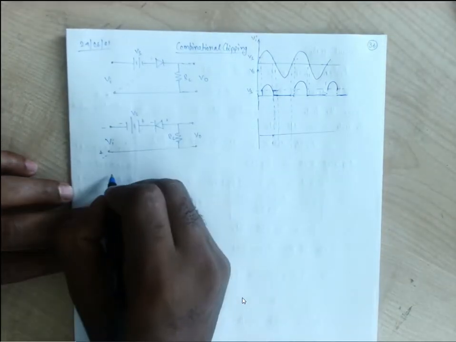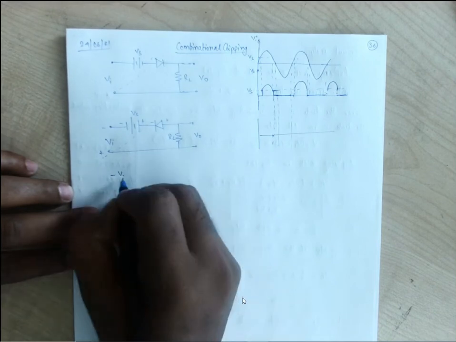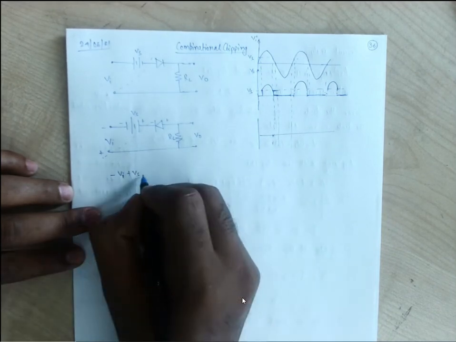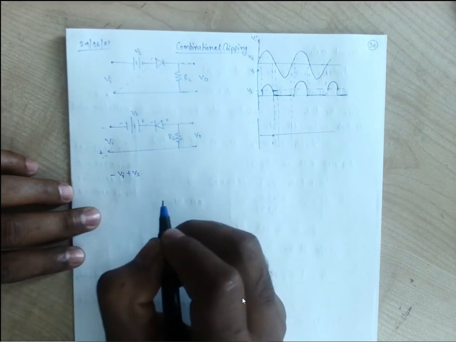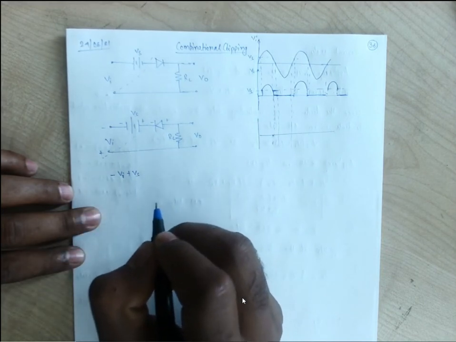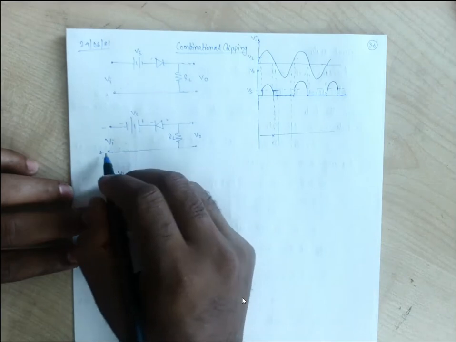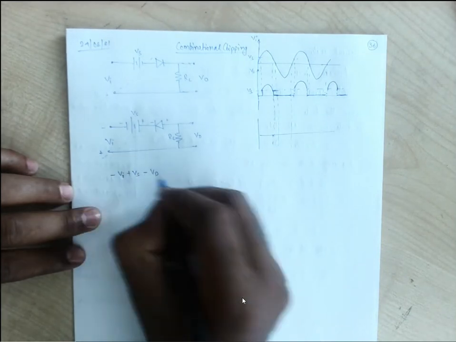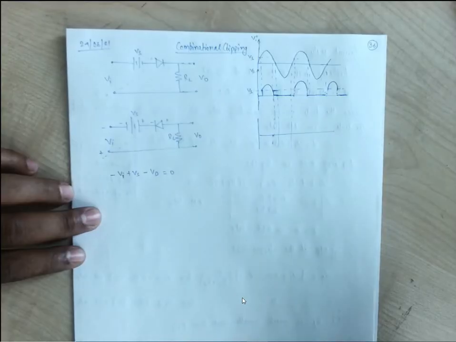So what will be the voltage across this diode? This one will be minus Vi plus Vs minus Vd is equal to 0. That one will be plus, sorry.